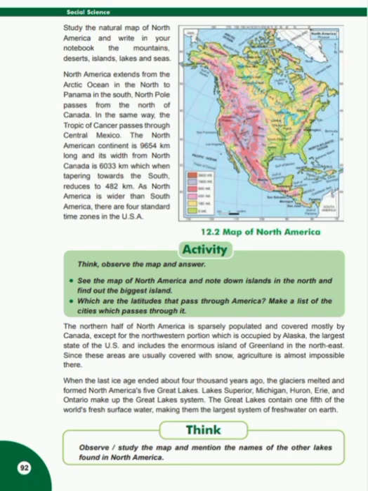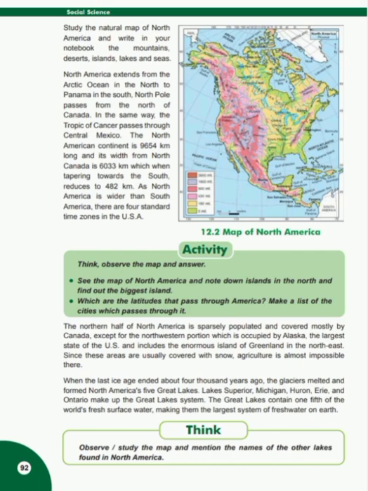Students, the northern part of North American continent is covered with snow-laden mountain regions. These regions consist of Alaska in the northwest, Greenland in the northeast, and the rest is Canada. Alaska is the largest state of the US. Due to snow, these regions are not useful for agriculture. When the last ice age ended about 4,000 years back, the glaciers melted and formed five huge lakes in North America. They are collectively known as Great Lakes. Five Great Lakes, namely Superior, Huron, Erie, Ontario, and Michigan.